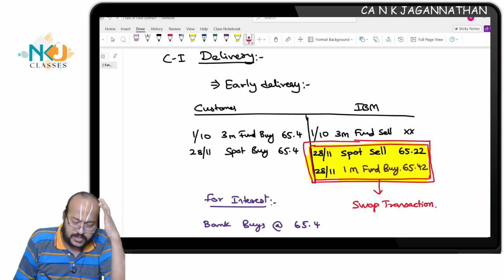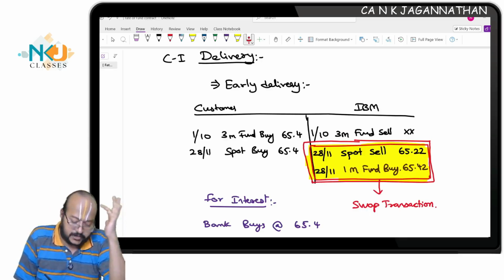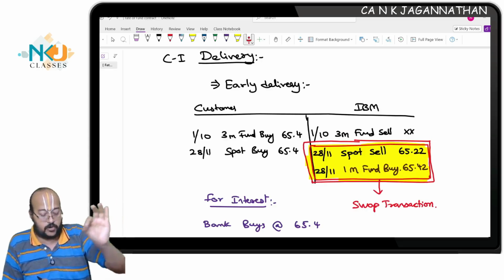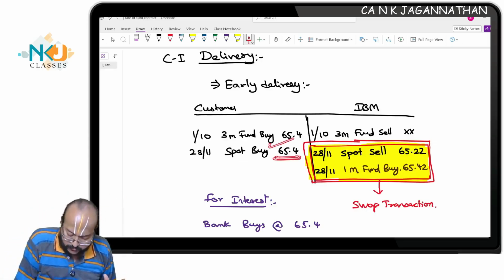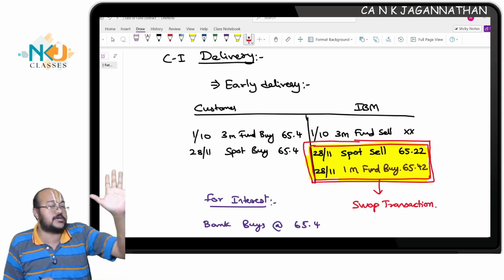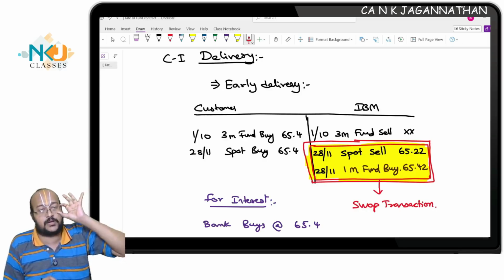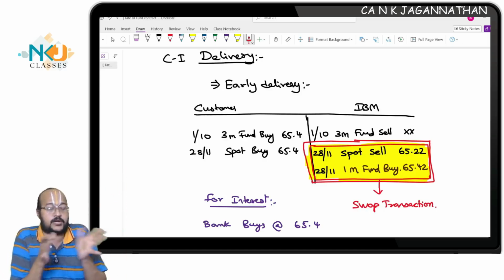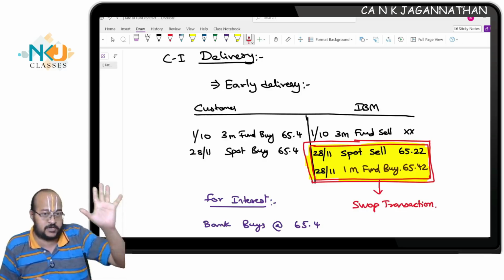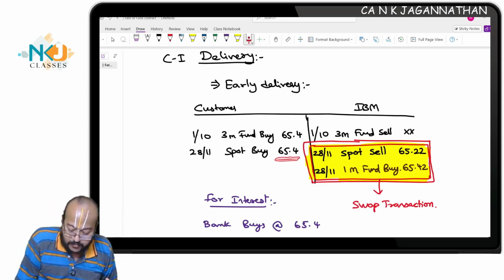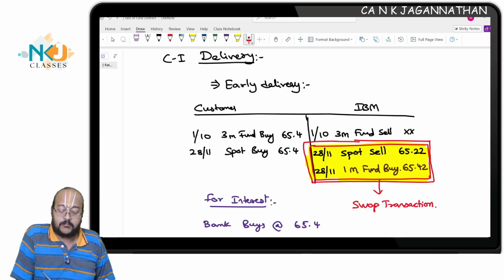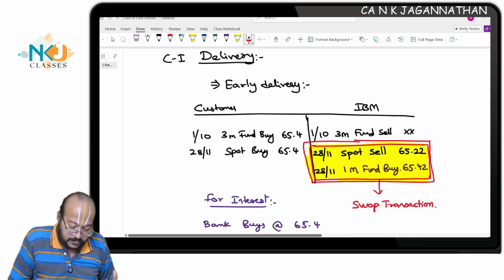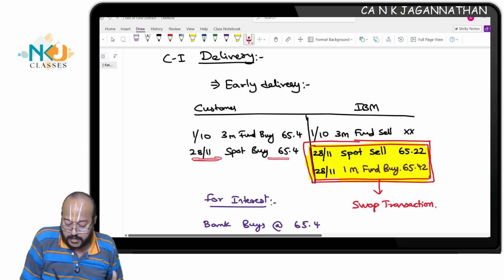Customer is asking, so we have to fulfill the contract. I say to the customer, you take the agreed upon rate, I will buy from you at 65.4, but apart from that there will be some charges because of you only. Whatever additional charges I have to pay in the interbank market, whatever is the swap gain or loss, you have to compensate apart from the agreed upon rate. So I will buy from you at 65.4, that is fine, but you have to compensate me for the swap gain or loss. You see, on 28th November, I buy from you. Correct?